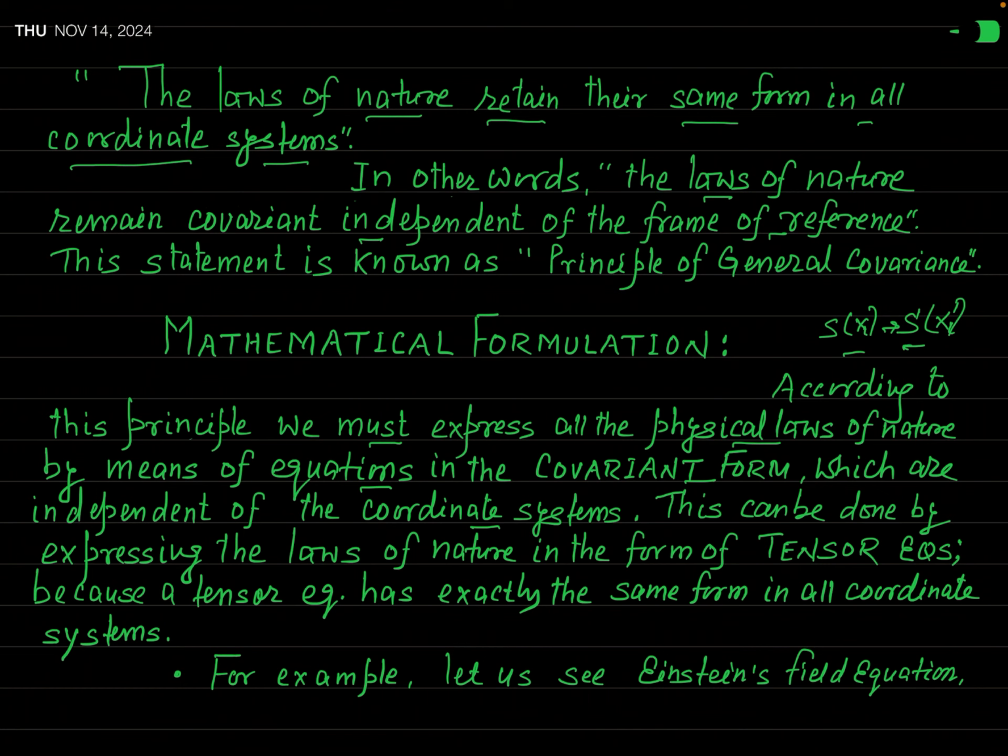So for the validity of this principle, we must write physical laws in a particular covariant form, so that whenever there is a transformation of frame, the form of physical laws will not change.